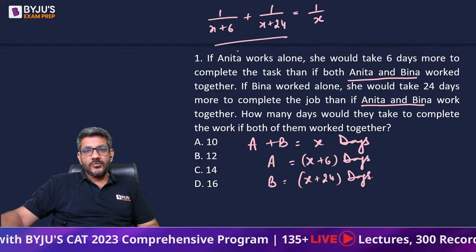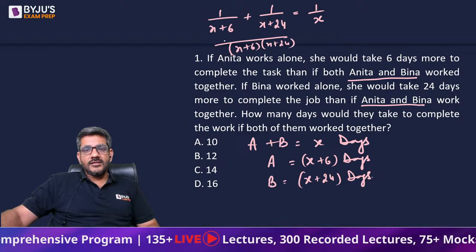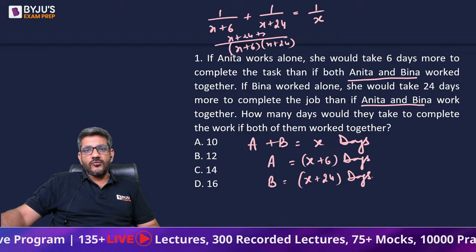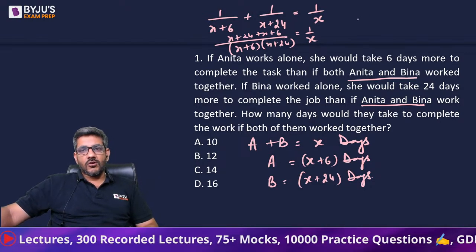Now take the LCM over here. LCM is (X + 6)(X + 24). In the numerator, I would be having X + 24 + X + 6 and this is equal to 1 by X. So I'll just cross multiply.